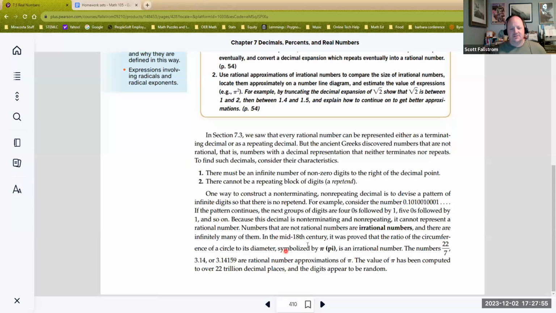Now we have numbers that we symbolize as irrational numbers, very specific ones. The one you probably know most is pi. And pi is approximately 3.14. It's not equal to 3.14. 22 over 7 is a good approximation of pi. Not great, but it's pretty good. And there are definitely ways that we can discover what pi is. We'll do more with pi in the geometry section. We'll kind of see where this symbol comes from, where the formulas that involve pi come from.